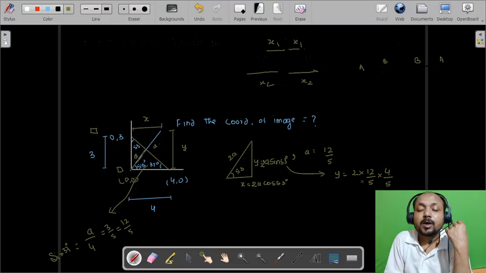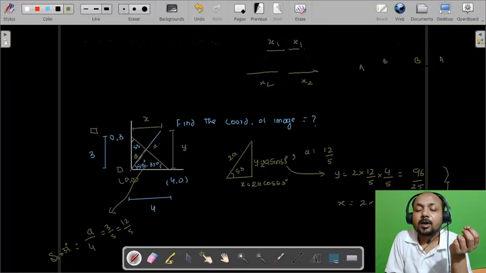So 24 by 5 into sine 53 degree, which is 4 by 5, equals 96 by 25. Similarly, x is equal to 2a into cos 53, which is 3 by 5. So 2 into 12 by 5 into 3 by 5 is 72 by 25. This is the required coordinate of the image.